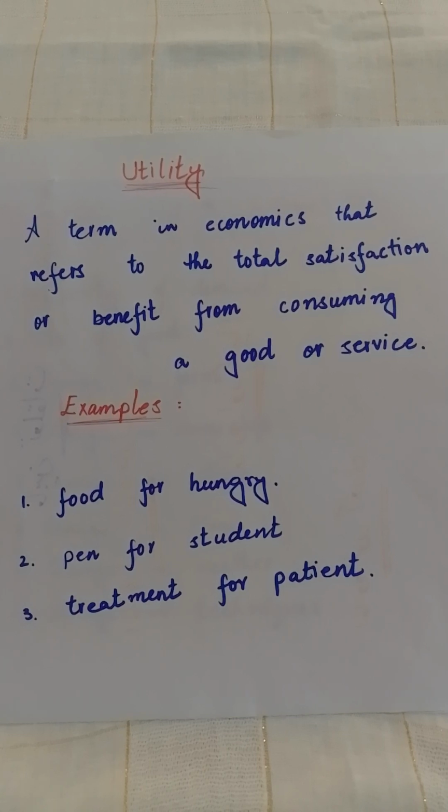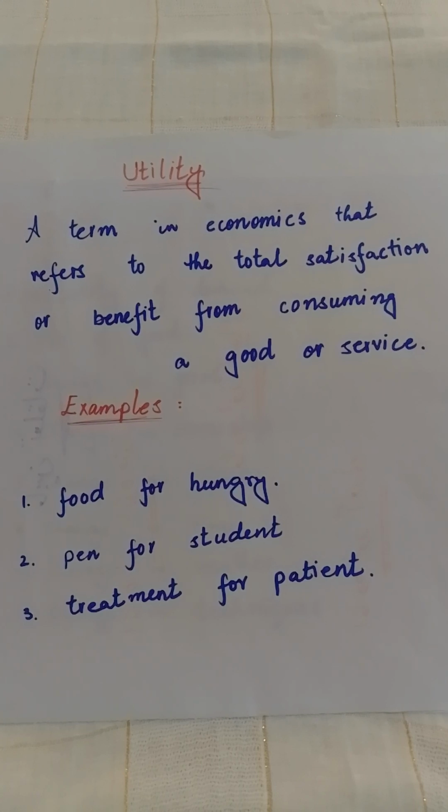and provides you utility. For example, food for the hungry. If a person is hungry, then he wants to eat food, and after eating food, he feels satisfaction and happiness. So it gives utility. A pen for a student. According to his need, he wants to use this pen to write things, and after using the pen, he feels satisfaction, then it gives him utility.